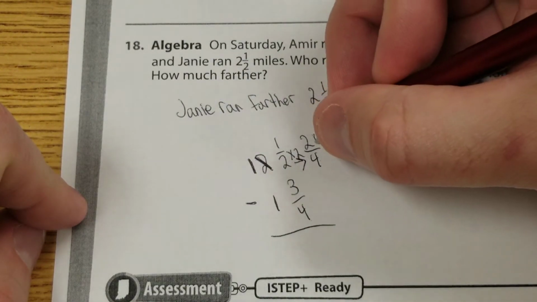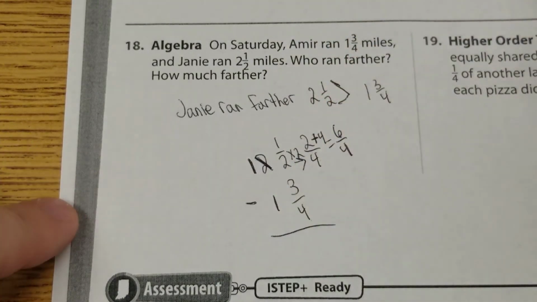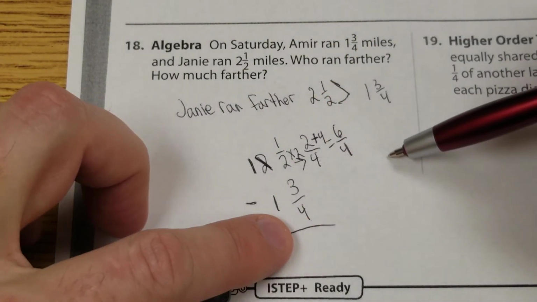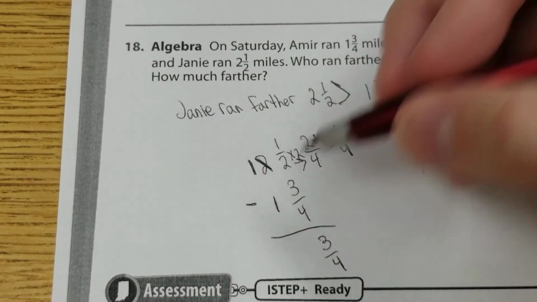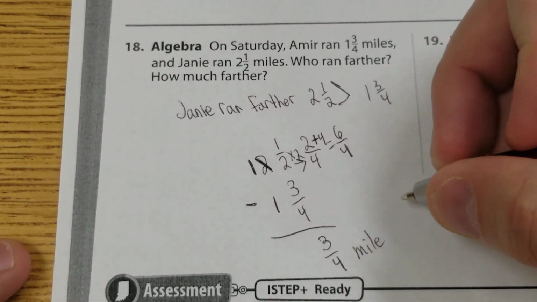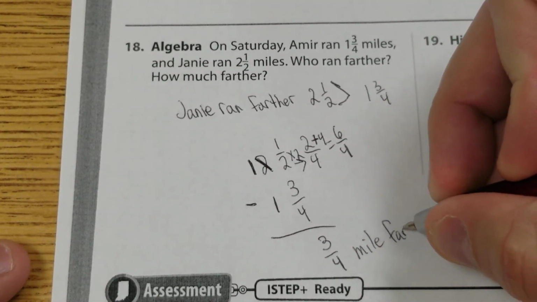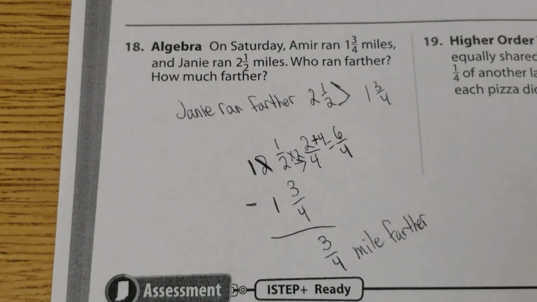I'm getting 4 more pieces. So now I actually have 6 pieces. What's 6/4 minus 3/4? It's 3/4. 1 minus 1 is 0. I don't need to write that down. And it's 3/4 of a mile farther. Yeah, I know. Wasn't division.